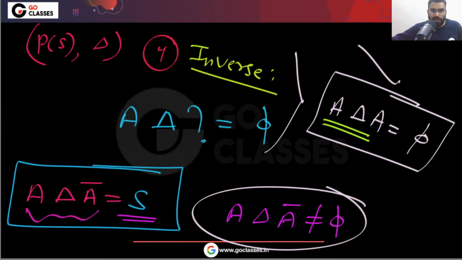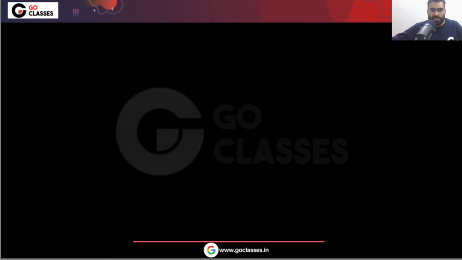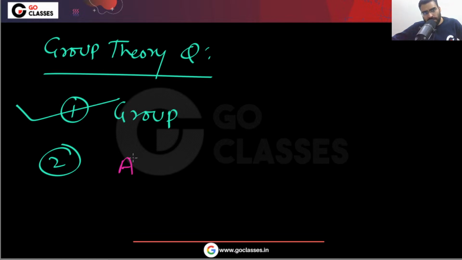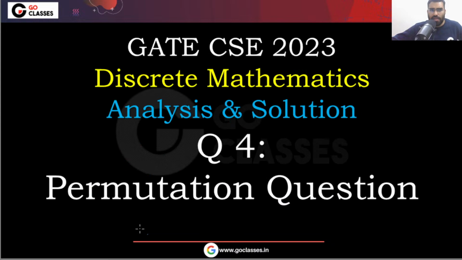So for this question, the answer will be that it is a group. For this group theory question, two options will be the answer. One option is that it is a group. The second option is that every element is the inverse of itself. These two options will be correct. Clear to everyone? Let me know. So this is your group theory question. Very simple question. Let's see the next question.